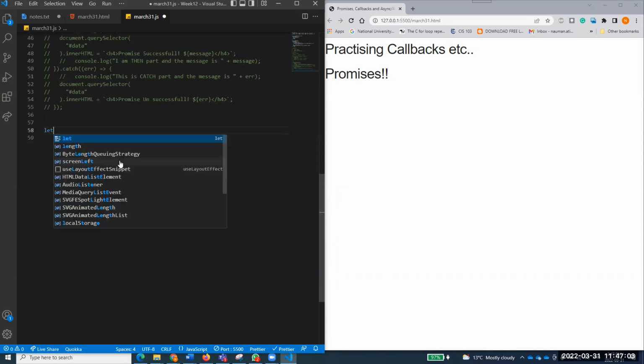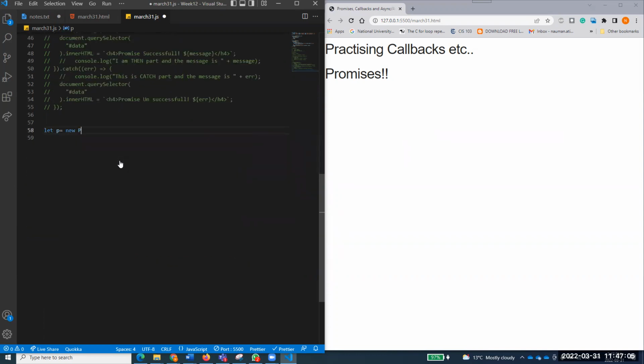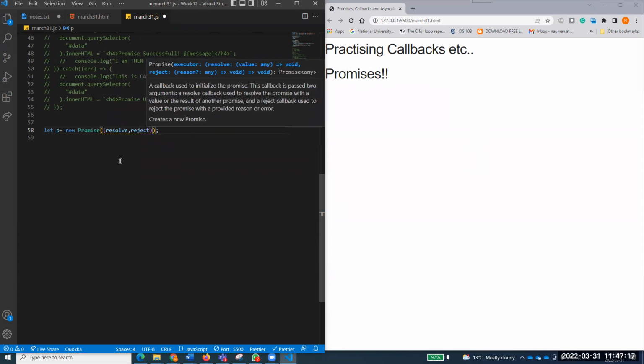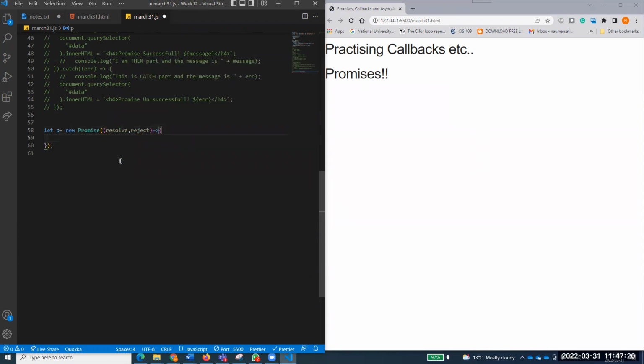So I am just right now making it a comment, and I'll show you another example just to give you practice. Now see here, let p equal new Promise, and a promise has this default behavior that it accepts a function which has two parameters, resolve and reject. And this function runs for anything. For example, let a equal 3 plus 5. I'll give you a very practical example. If a equals 8,